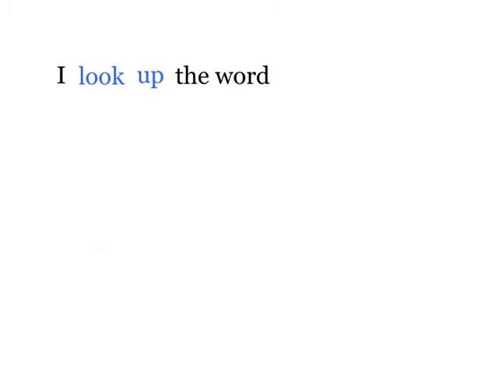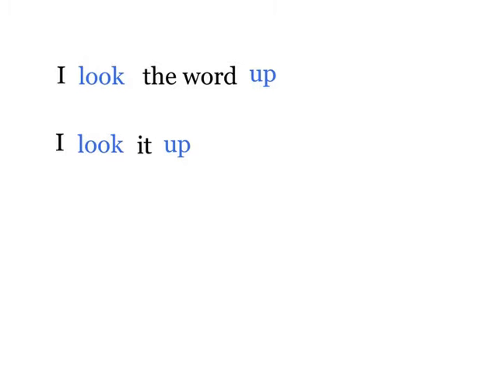I'm guessing that you chose the first option. Of course we can say, I look up the word, but what would be another way of ordering or organizing this sentence? Can you think of any? Hopefully, I look the word up. So that's another option. And as you're probably aware, we could also say, I look it up.